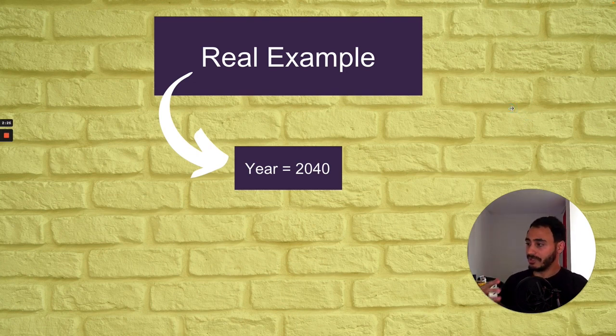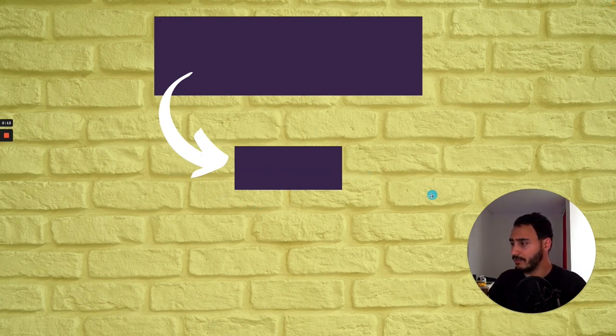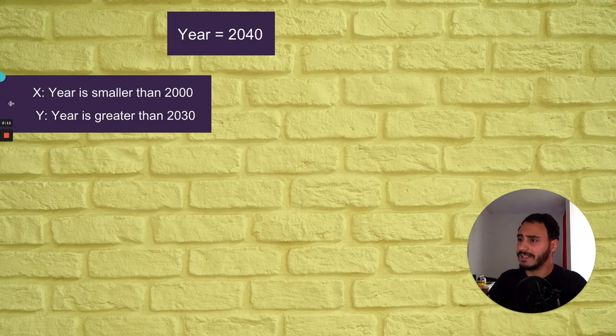We'll work with numbers now. Numbers help you to understand it because you can tell if the statement is really true or false. That's why it helps you to really understand how this operator works. So let's assume we have a variable in JavaScript. This variable is 2040, and we have a statement x, which is: year is smaller than 2000.